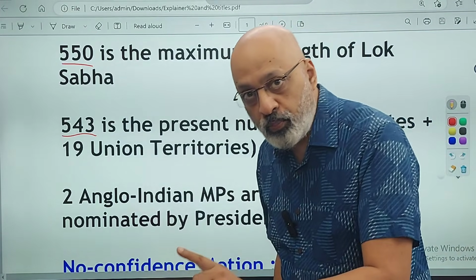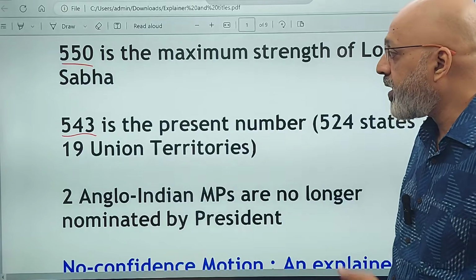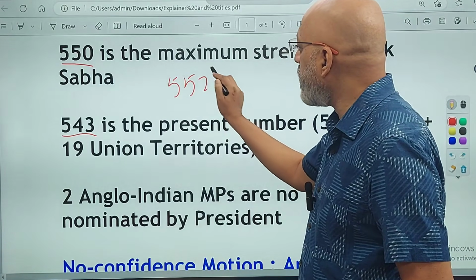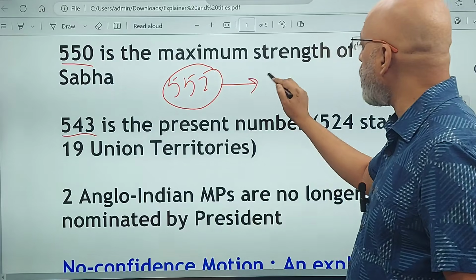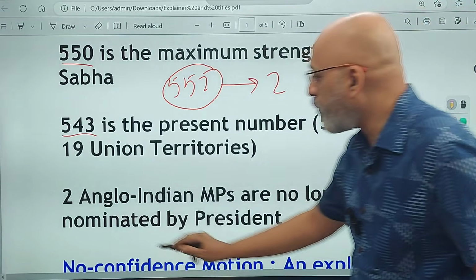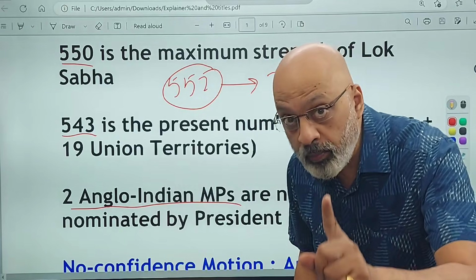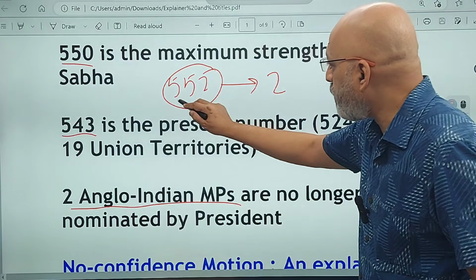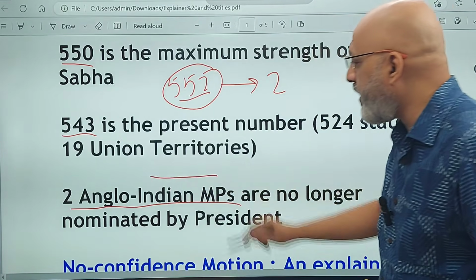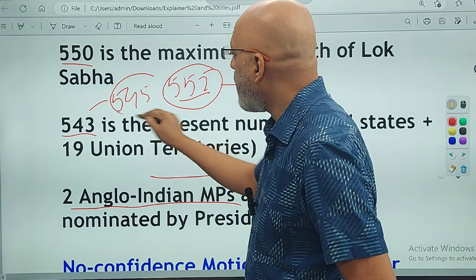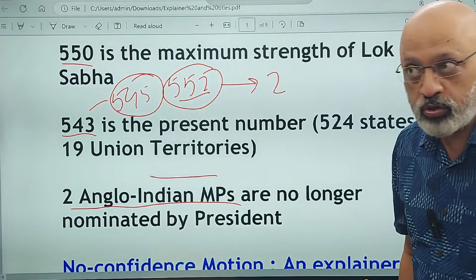Now, in many of your books, which have not been updated, they have written 552. 552 is because there were 2 Anglo-Indian MPs who used to be nominated, not elected. So it used to be 550 plus 2 Anglo-Indian MPs. So this 543 used to be 545 till 3 years ago.